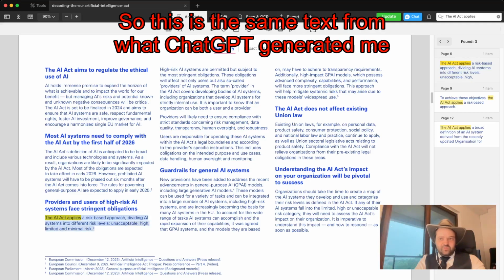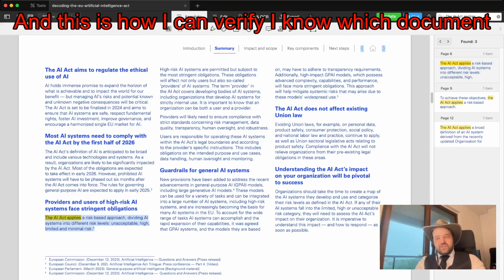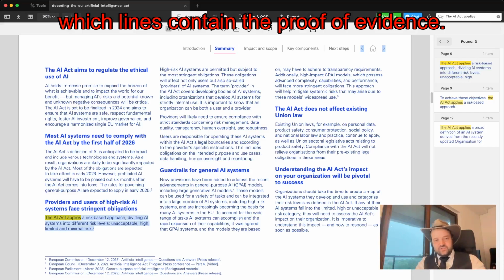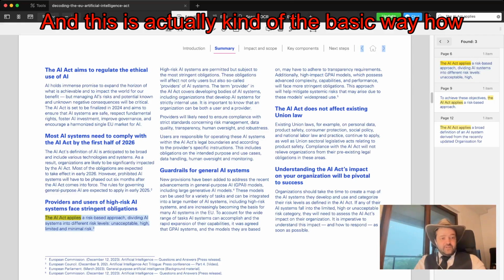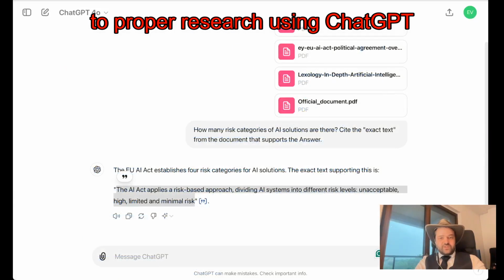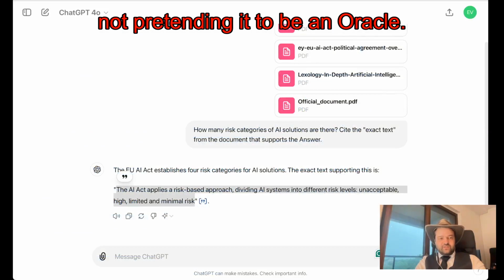This is the same text that ChatGPT generated for me, and this is how I can verify. I know which document and which lines contain the proof of evidence, and this is the basic way to do proper research using ChatGPT, not pretending it to be an oracle.